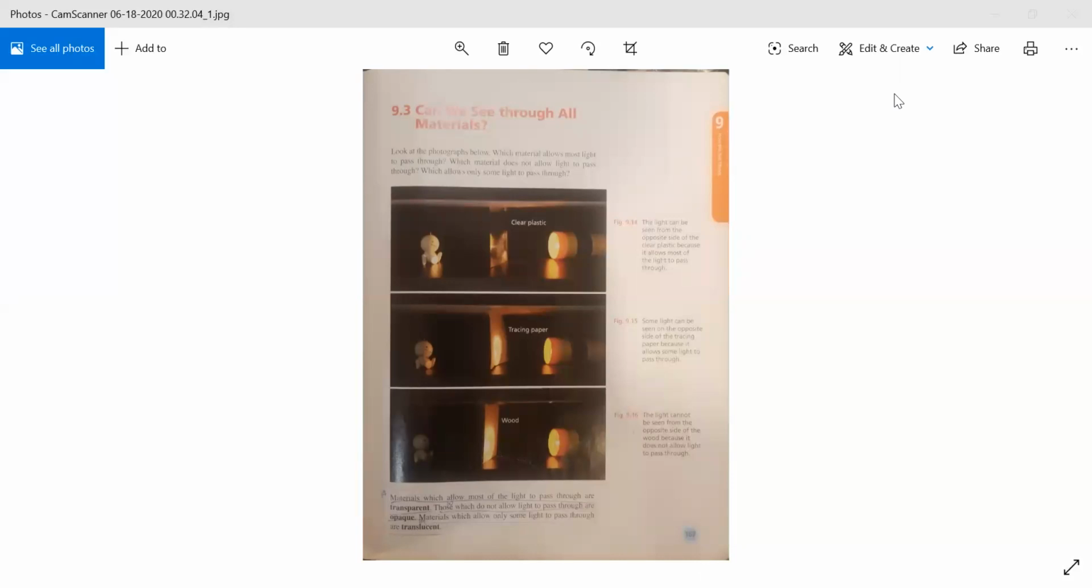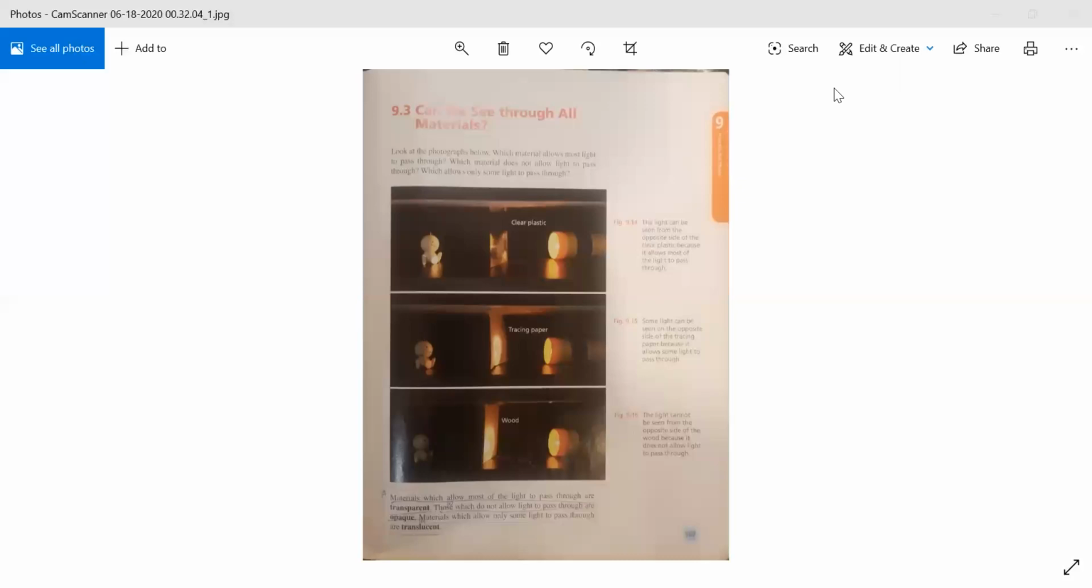Can we see through all materials? Look at the photograph below. Which material allows most light to pass through? Which material does not allow light to pass through? Which allows only some of the light to pass through?